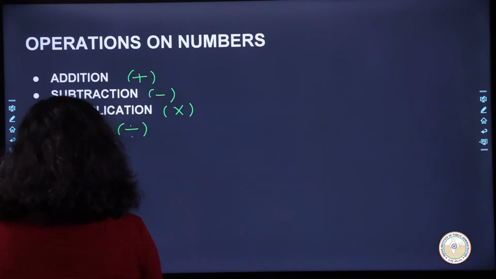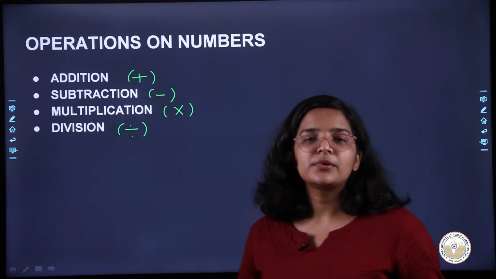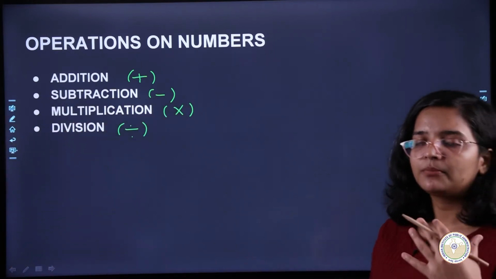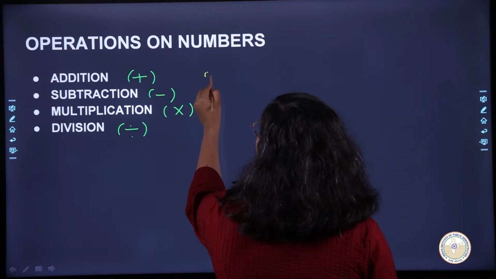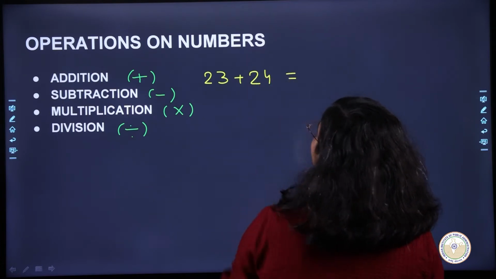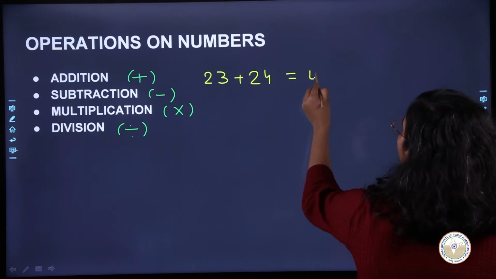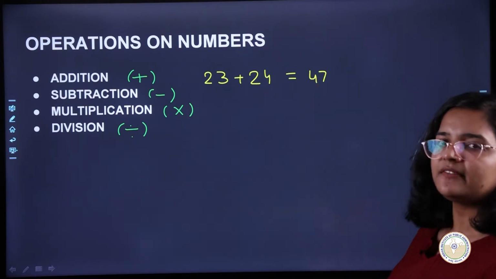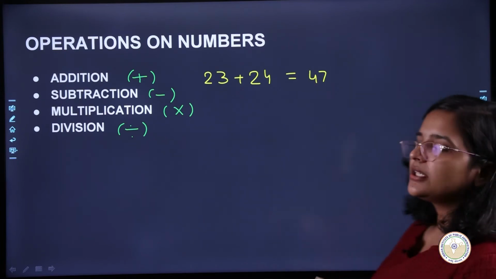So what is addition? When you combine two or more numbers together, that is called addition. Let's say I am combining 23 plus 24. I am adding these two numbers, combining them together, and then I am getting 47. 47 is the combined value of these two numbers. Similarly, what is subtraction? In addition, you are combining.